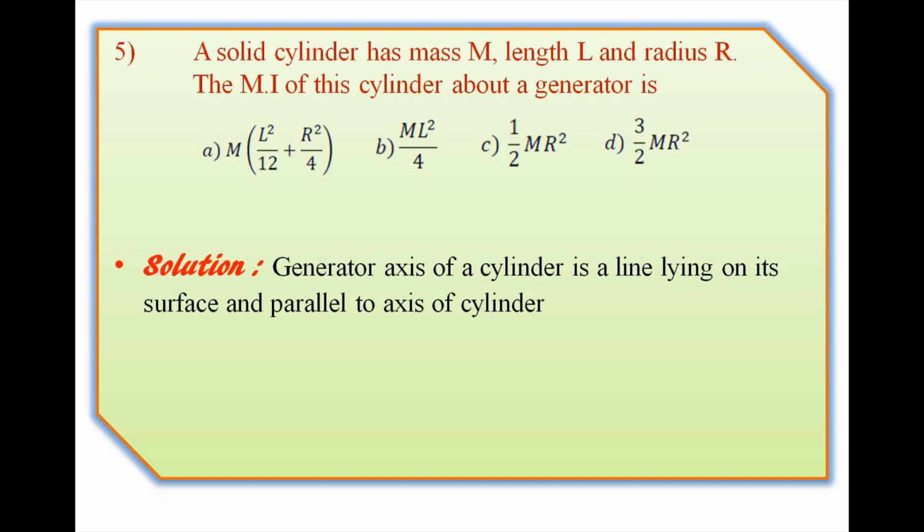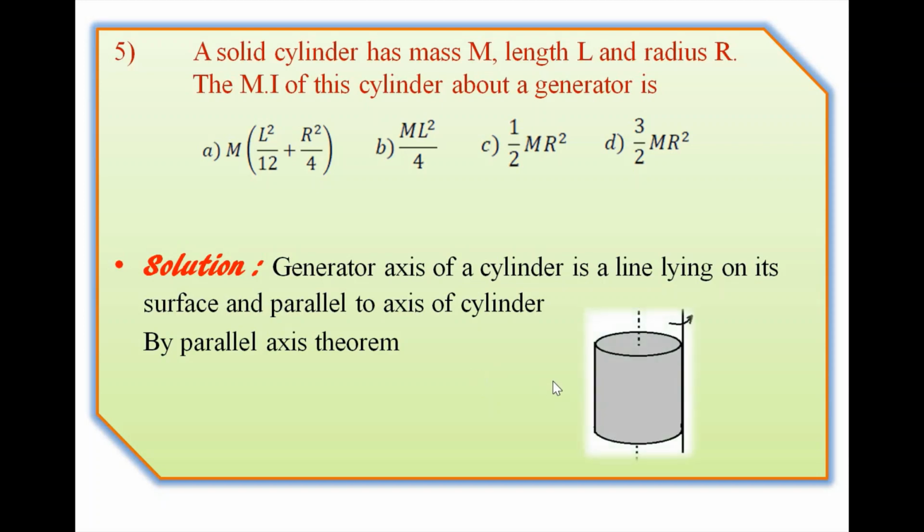The generator axis of a cylinder is a line lying on its surface and parallel to the axis of the cylinder. By using the parallel axis theorem, that means I naught is equal to I C plus M h square. So here is the generator diagram. Solving this, we get the equation I is equal to M R square by 2 plus M R square, which is nothing but 3/2 M into R square. So here option D is correct. Let's see the next objective.